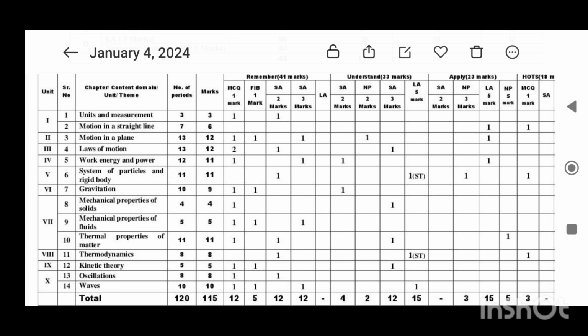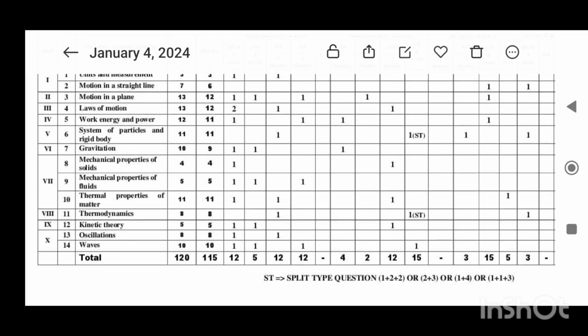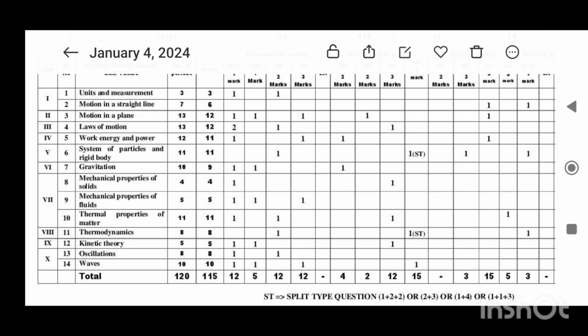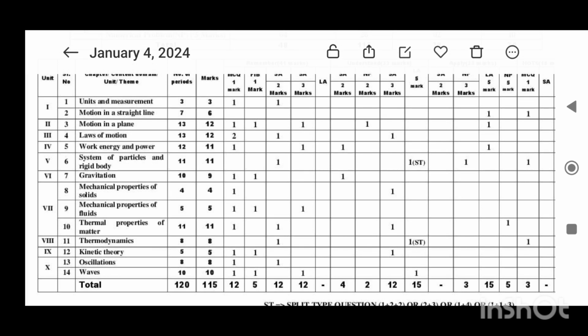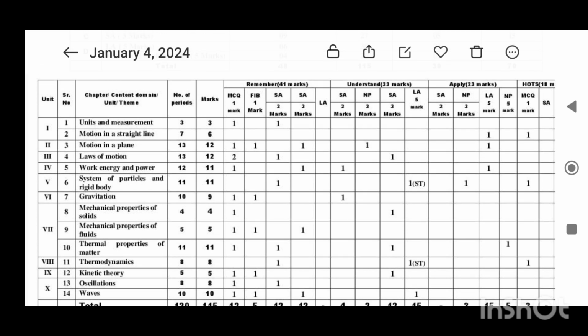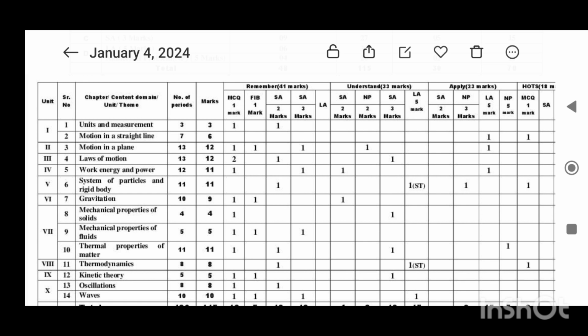Okay, next chapter is system of particles and rigid body. Total hours 11, total marks 11: 1 2-mark question and 1 5-mark question.